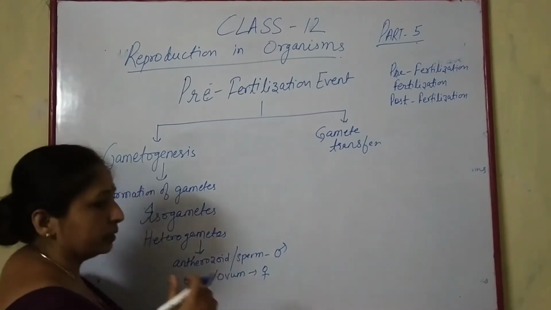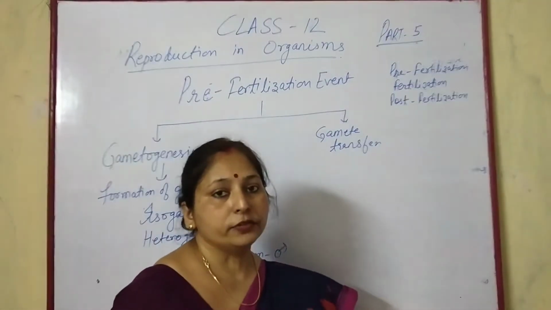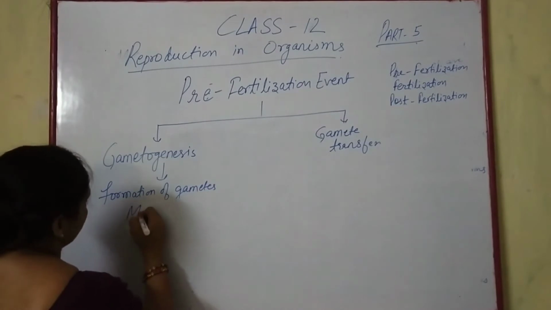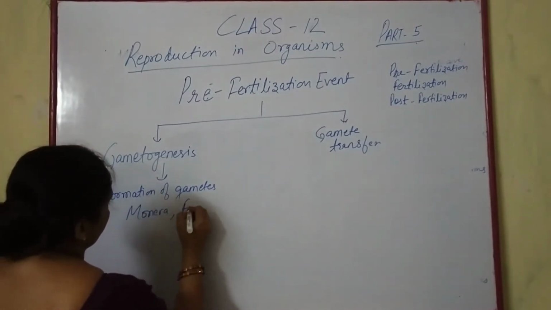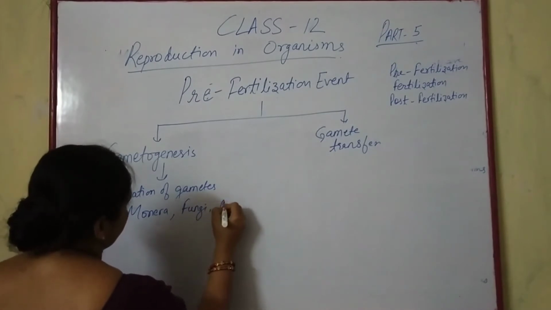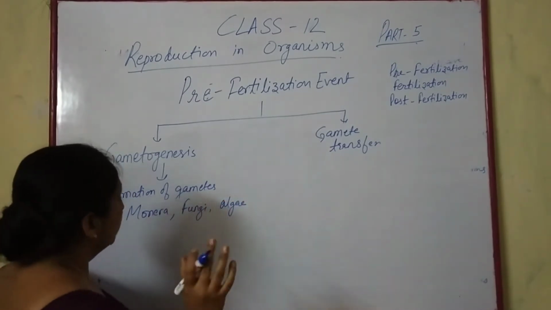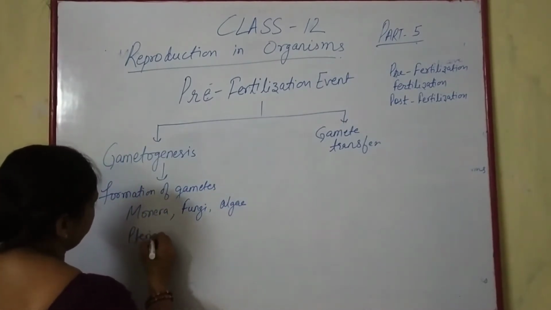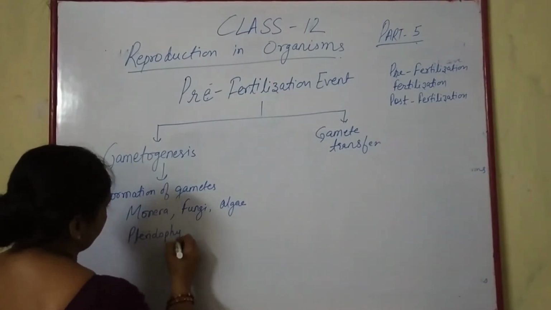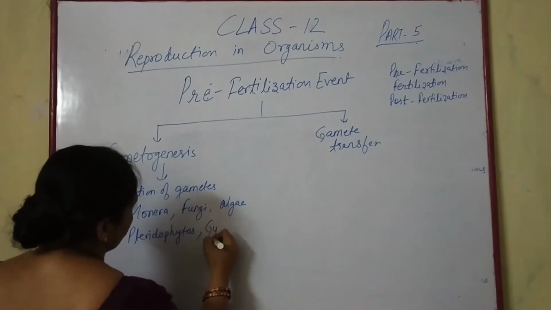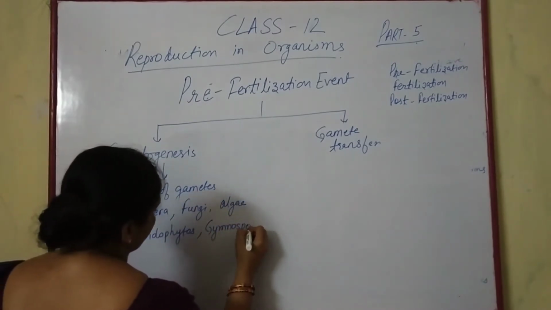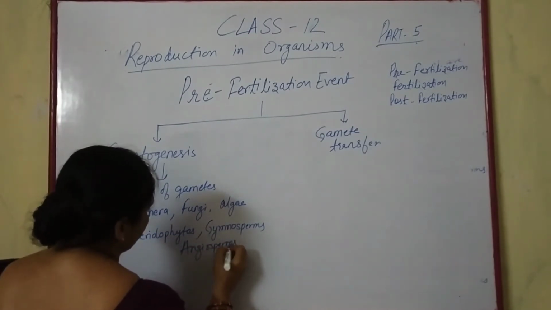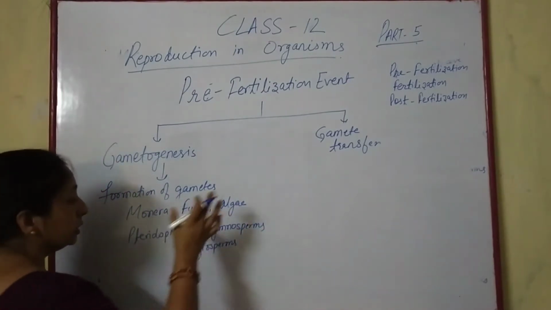In some cases, like algae, fungi and Monera, the gametes are isogametes, while in the case of pteridophytes, gymnosperms and angiosperms, the gametes are heterogametes.